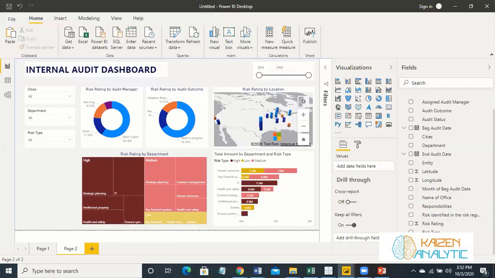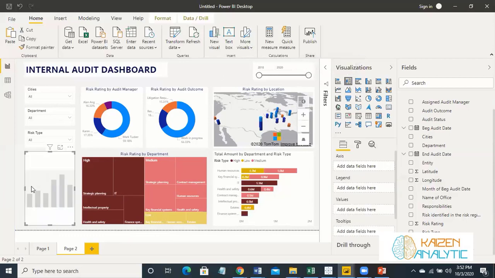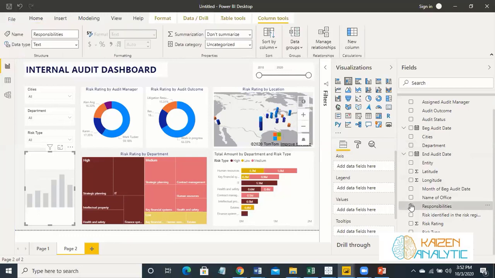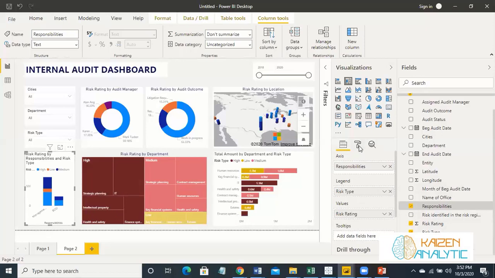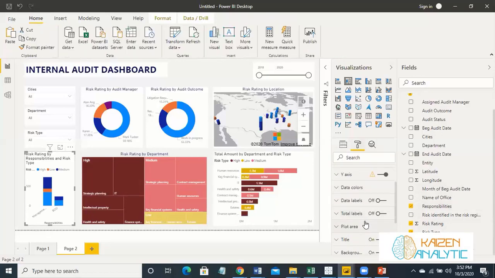Another, we can place another one over here, and for this we will use this chart, stack column chart. So let's fill it up over here. And first, let's place these responsibilities in x-axis, then risk type, and then risk rating. Great. And we will be finishing up this dashboard as well with, say, responsibilities.